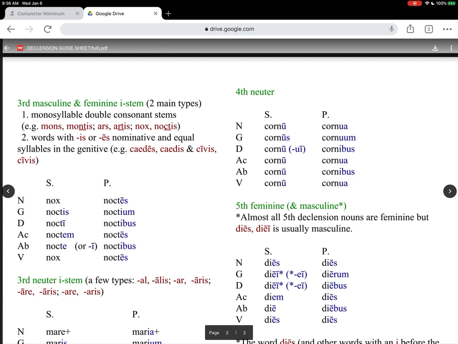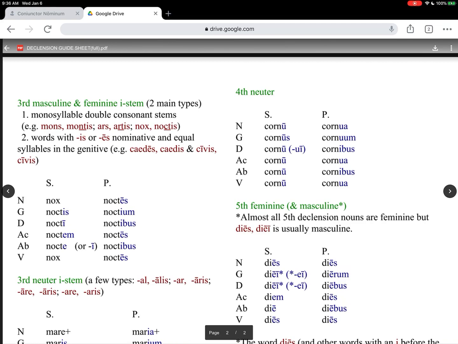There's the type like ovis, ovis, or civis, civis, where the nominative ends with -is and the genitive ends with -is. A related subcategory of that would be words like caedes, caedis, which means slaughter or murder. And essentially there you have -es and -is. So very similar. The nominative looks quite like the genitive, but not exactly the same.